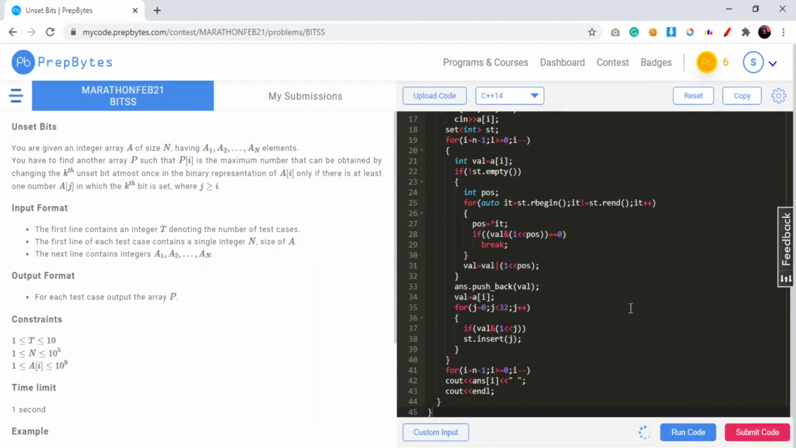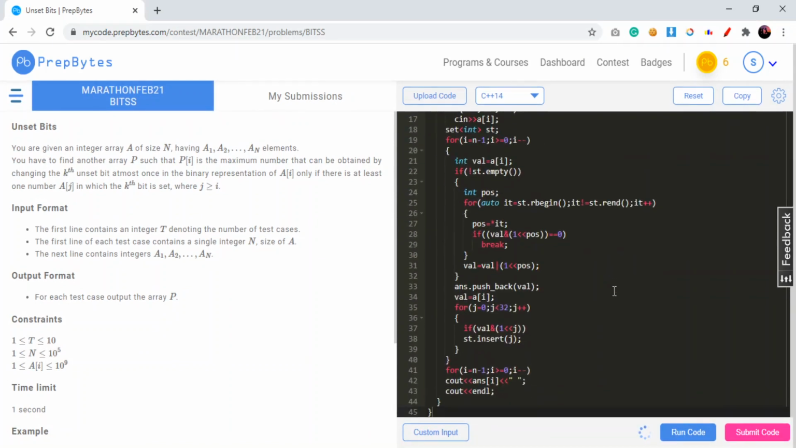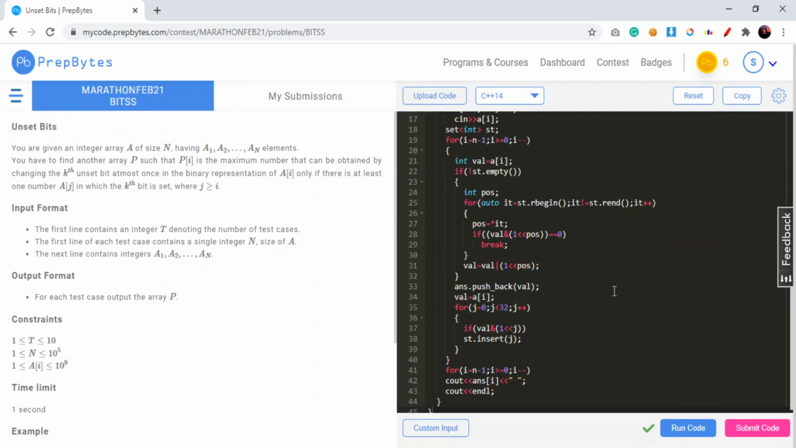Let us submit this code because it was working for the sample test case. We already checked it in the Sublime Text Editor. So you can see that we have got an AC on this solution.